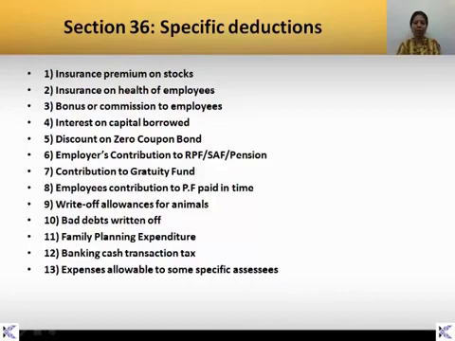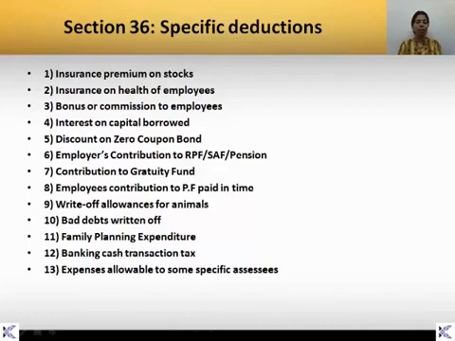Insurance on health of employees, if the employer is giving it, is also deductible. Bonus or commission to the employees. Interest on capital borrowed. Capital borrowed is specifically for business purposes and hence it is allowed as a deduction. Discount on zero coupon bonds. Employer's contribution to RPF, SAF, that is recognized provident fund, superannuation fund, pension and so on, is also allowed as a deduction. Contribution to gratuity fund is also allowed. Employees' contribution to provident fund paid in time is also allowed as a deduction.